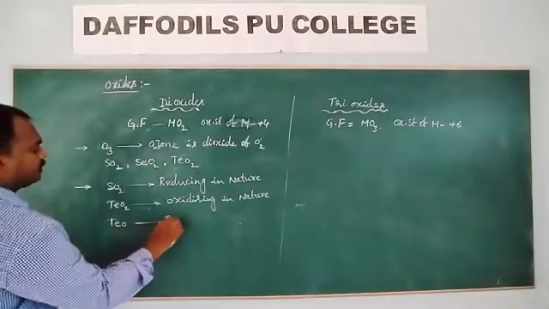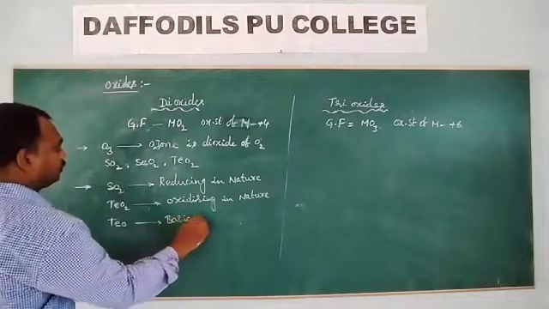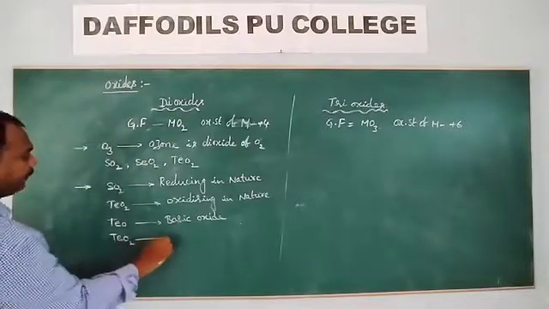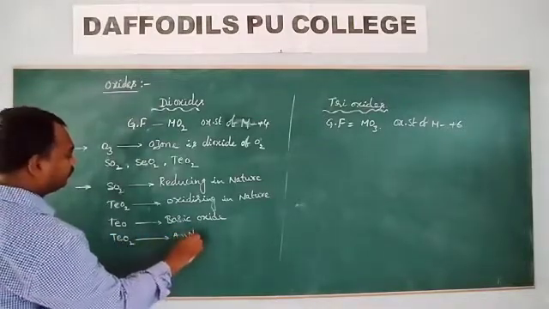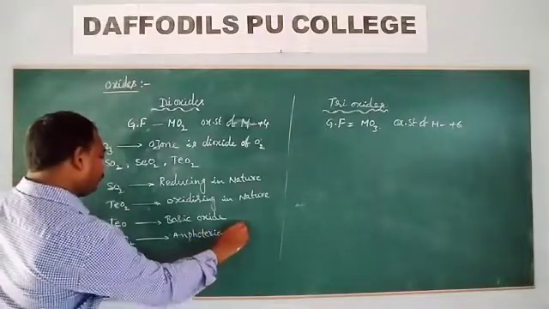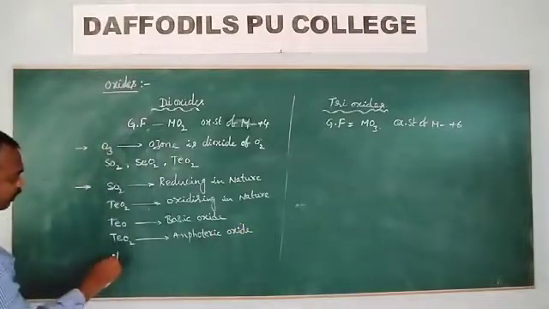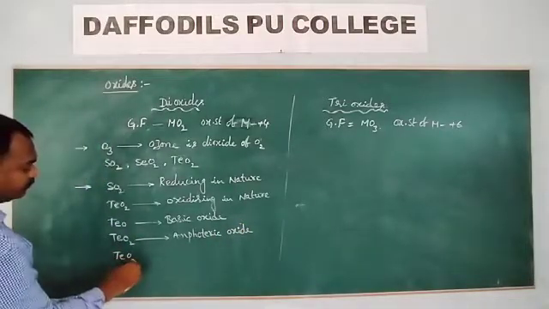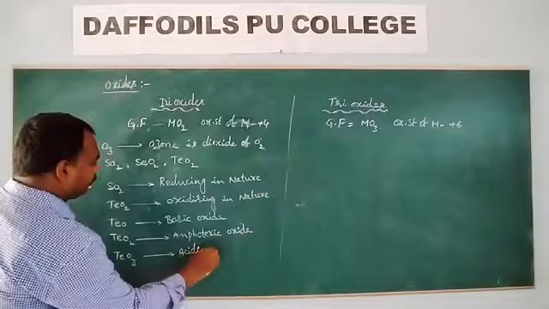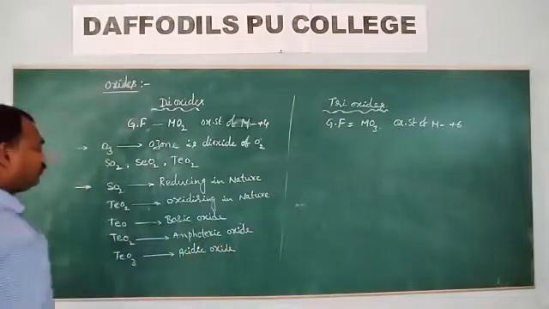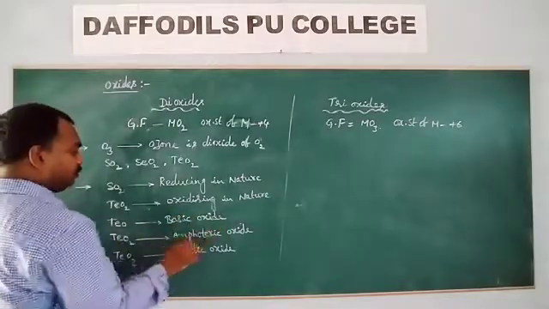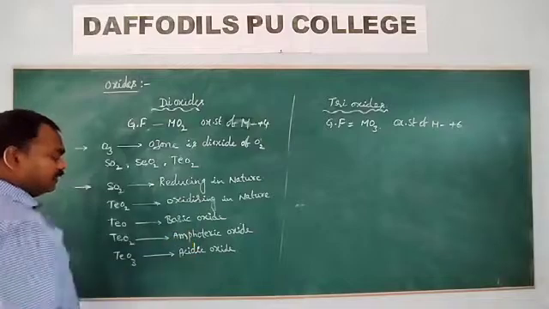TeO is a basic oxide, TeO2 is an amphoteric oxide, and TeO3 is an acidic oxide.